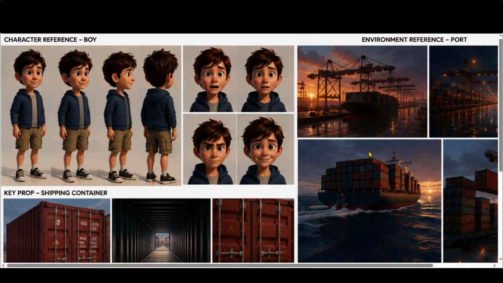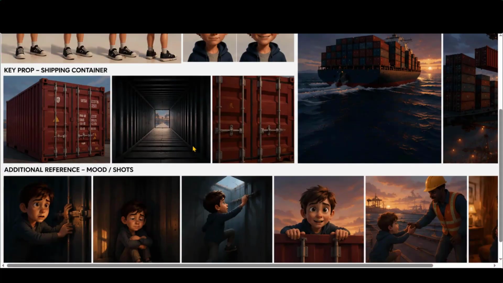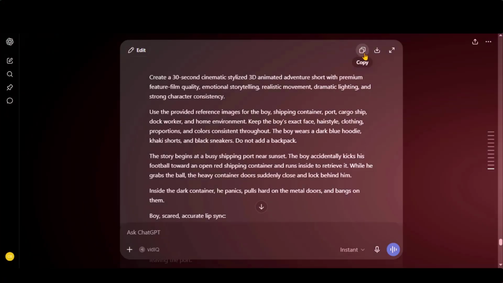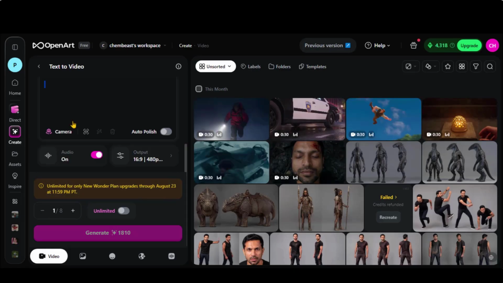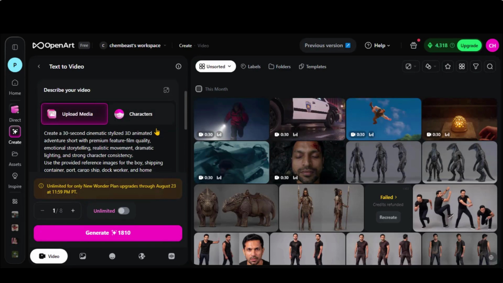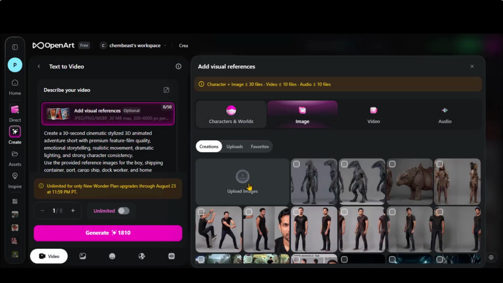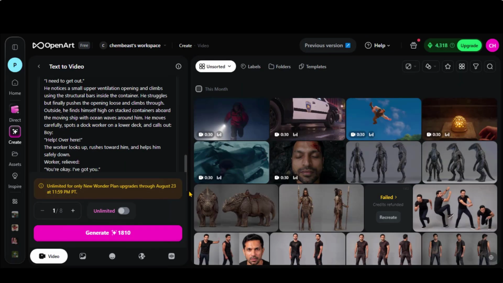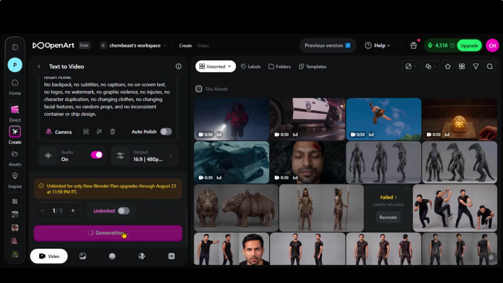To test the image-to-video option, I generated this reference sheet that includes the main character from different angles, key objects, and the environment. Now I will copy the prompt and paste it here. For the reference image, I will upload this entire reference sheet to see how intelligently Seedance 2.5 uses the different visual references.